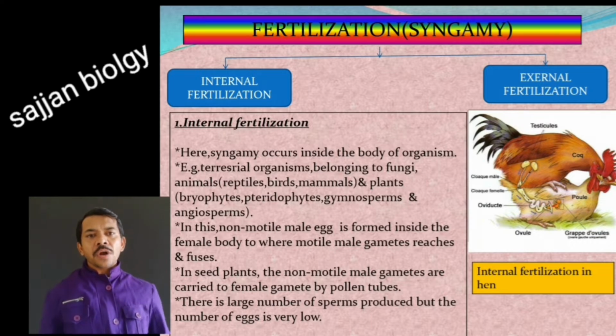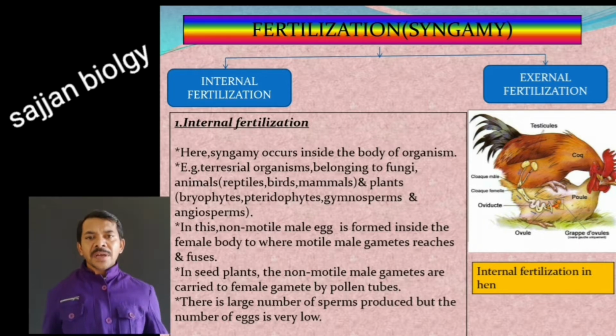In seed plants, the non-motile male gametes are carried to the female gamete by pollen tubes. A large number of sperms are produced, but the number of eggs is very low, because the female gamete is stationary or non-motile, so it will always be constant, whereas male gametes are produced in large numbers to achieve fertilization. In higher animals this is the insemination process.